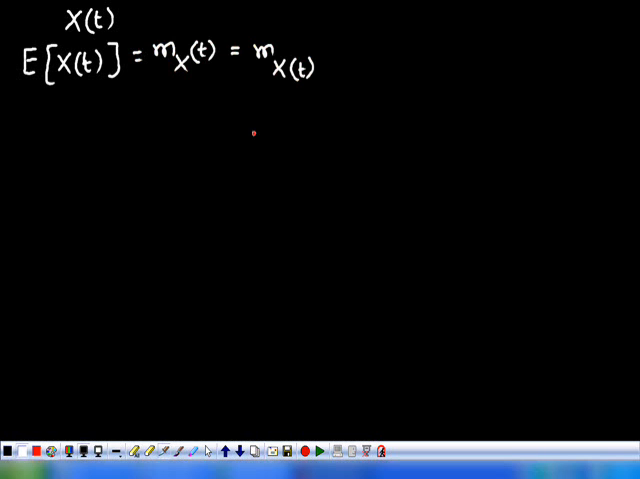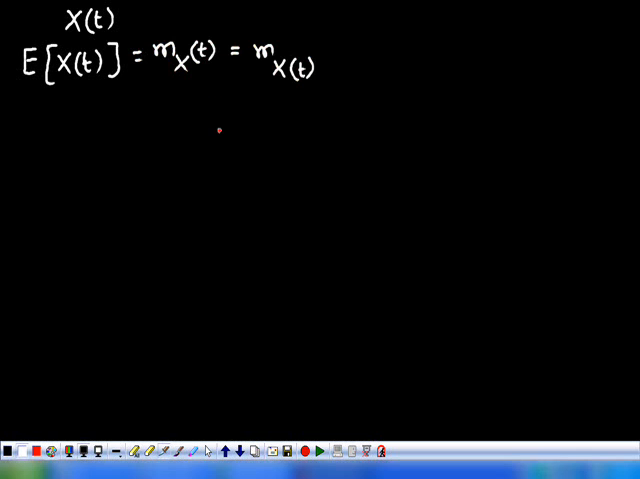So if we let X(t) be the random process, then we define the expectation of X(t), the mean value of the random process. This is denoted as m_X(t). Sometimes we may represent the same as m_x(t). Either way you can write.